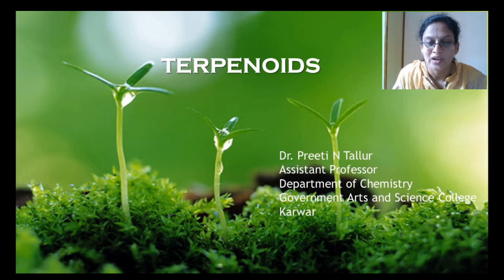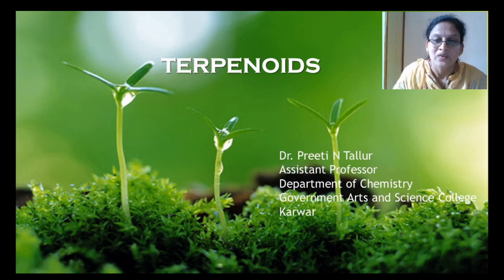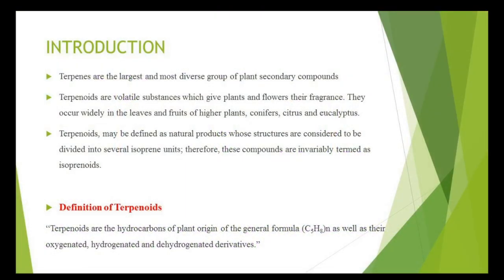The fragmented hydrocarbons are known as terpenes, and the fragmented oxygenated derivatives are known as camphor. Nowadays, the terms camphor and terpenes are merged and the name given is terpenoids. Then what are terpenoids? The group of hydrocarbons with a general formula C5H(n), as well as their oxygenated, hydrogenated and dehydrogenated derivatives of plant origin, are known as terpenoids. The terpenoids are also called isoprenoids. The name isoprenoids is due to the presence of the simple unit isoprene in it.